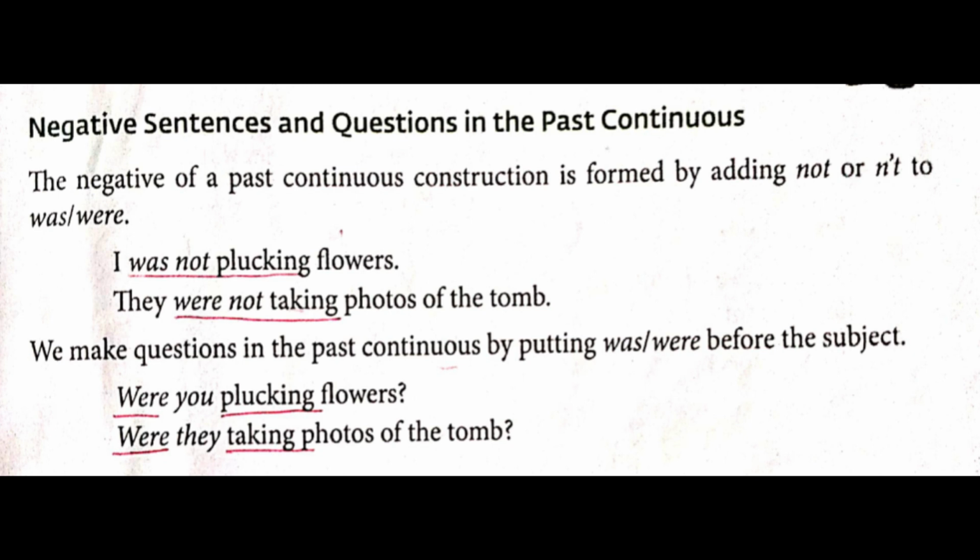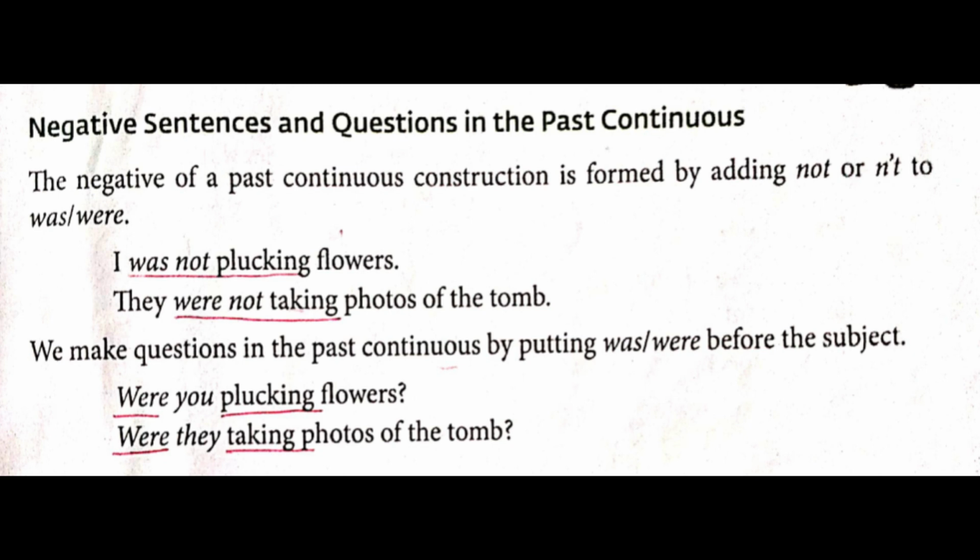So here was plucking, in between was and plucking, what will come? Not will come, negative will come in helping verb plus main verb. Was is a helping verb, that is auxiliary verb, and plucking is main verb. So between both of them, what will come? Not will come. Next one, they were not taking photos of the Tom. So underline over here, students, were not taking.